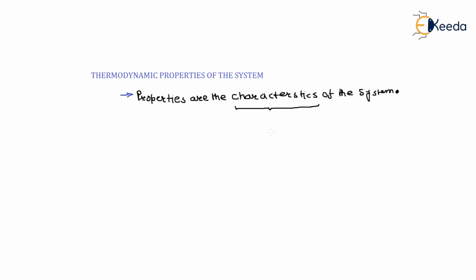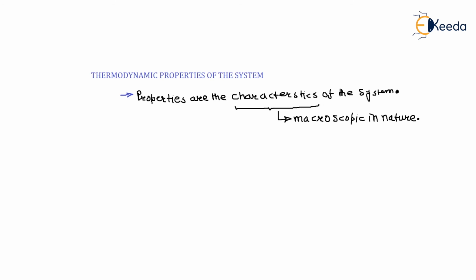So the properties, the characteristics, are macroscopic in nature. When all the properties of the system have definite values, the system is said to exist at a definite state, right?